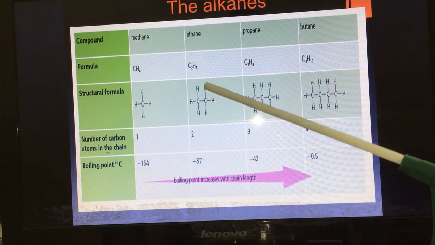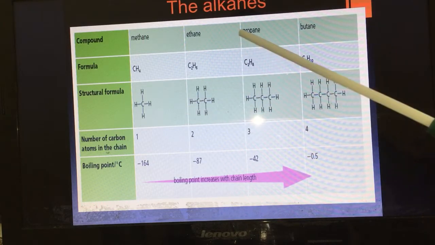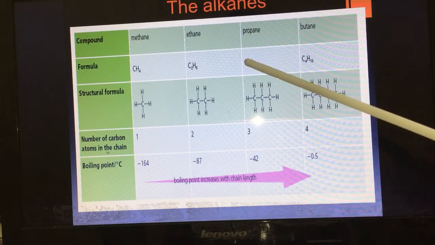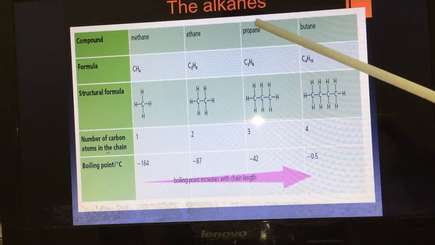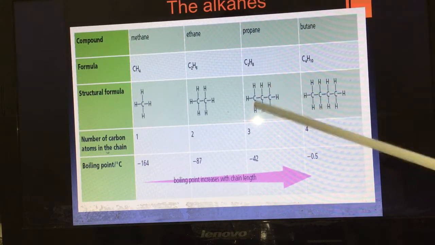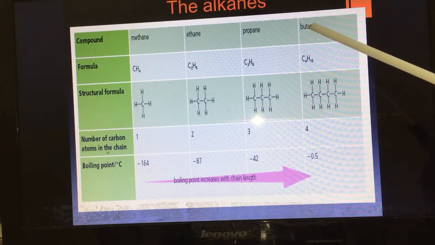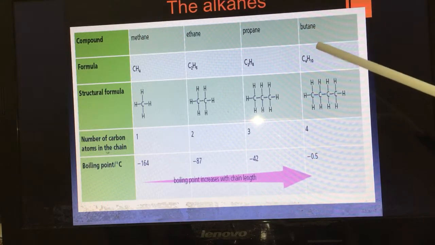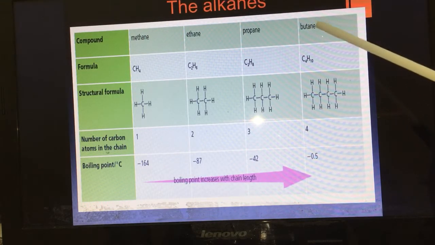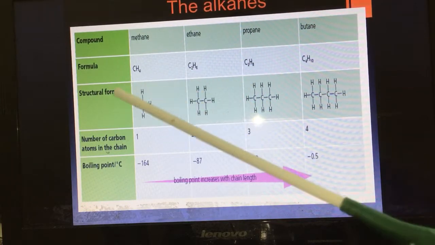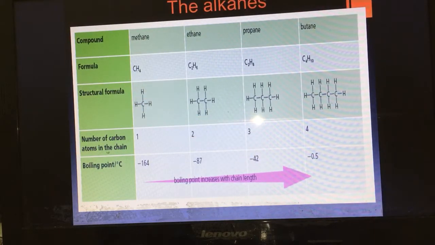Ane, this means single bonds. Prop, three carbon atoms. Ane, single bonds. And in butane also, but, four carbon atoms. Ane, this means single bonds.